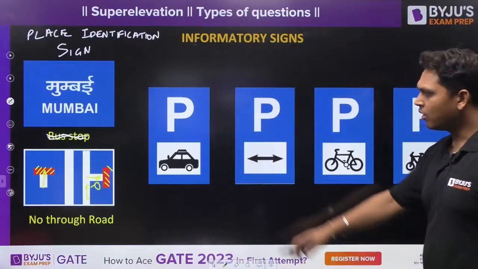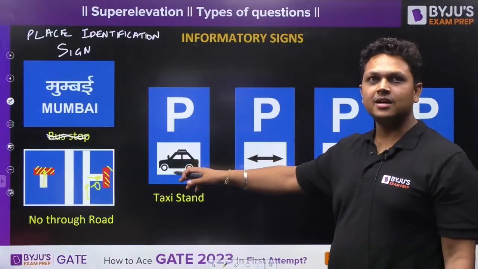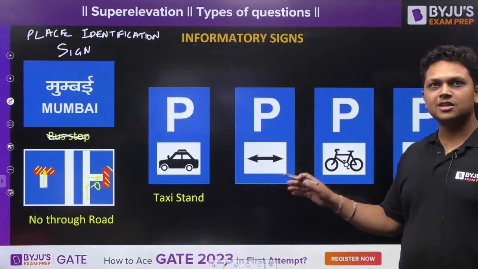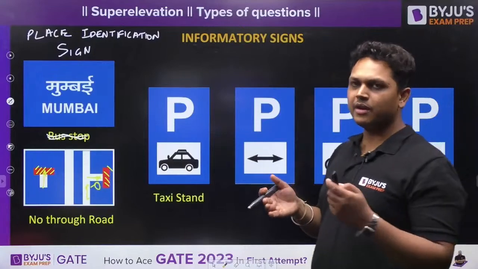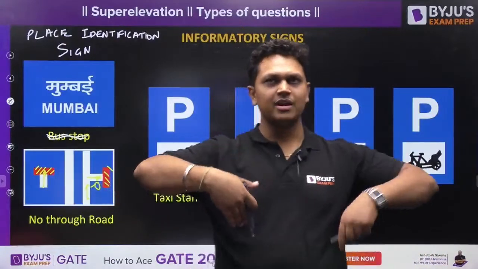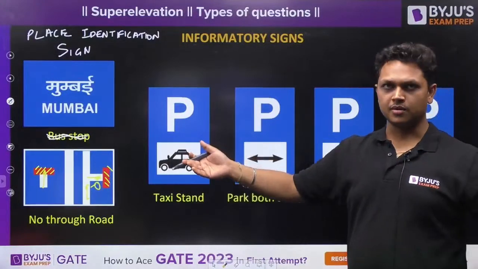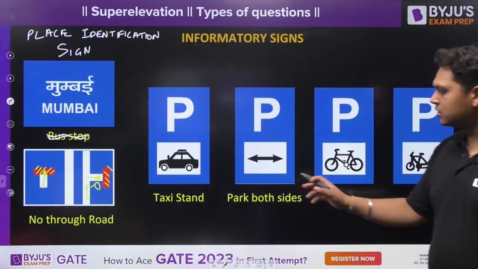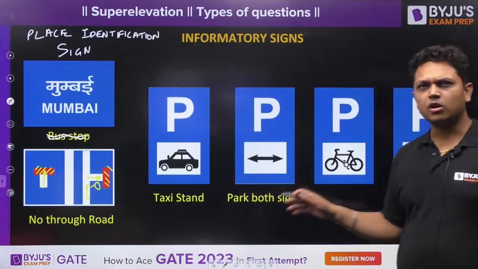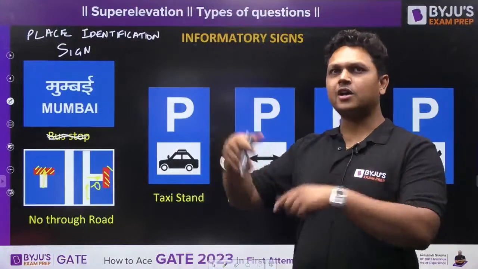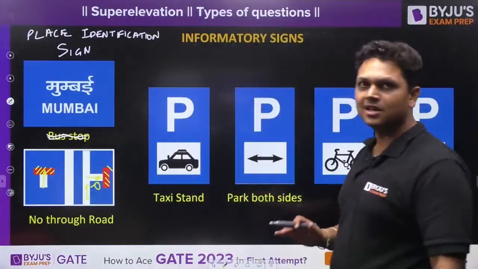What is this? Taxi parking, right? Your taxi stand is here. What does this mean? This means if you are traveling on a road, suppose going to a market or somewhere like that, the parking is there on both sides of the road. Park both sides. And you may also find this with a single arrow, that park towards the right or park towards the left.